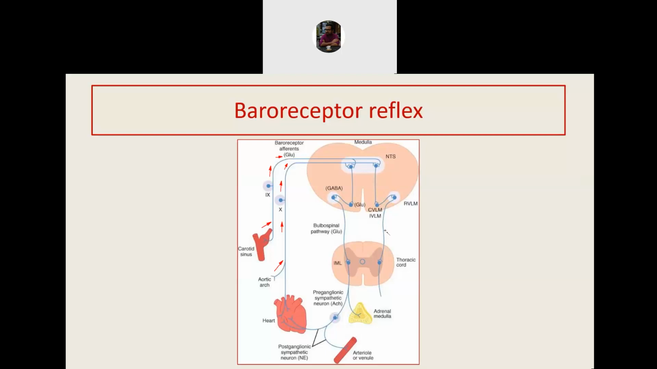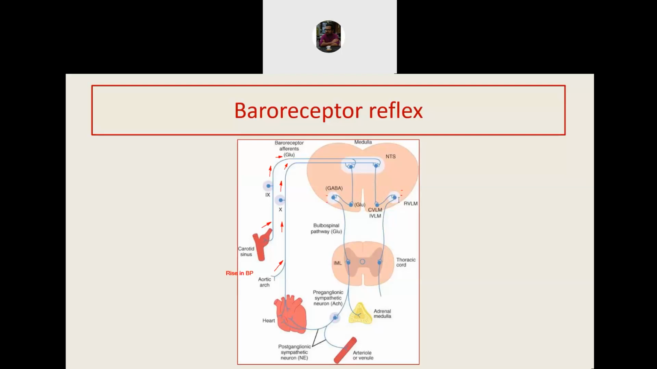So what is the effect of this stimulation? The final effect is, if there is rise in blood pressure, this is the starting point. And the rise in blood pressure causes a strong inhibition of the rostral ventrolateral medulla. So the rostral ventrolateral medulla is inhibited. The minus sign represents inhibition. So on both sides, the rostral ventrolateral medulla will be inhibited.